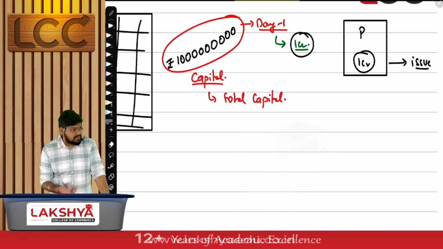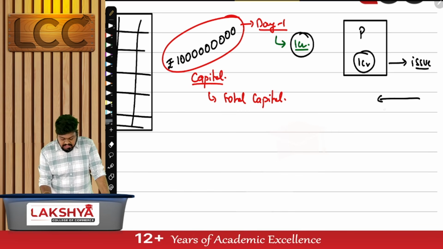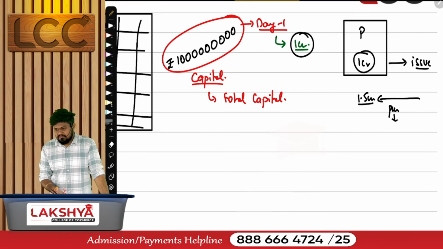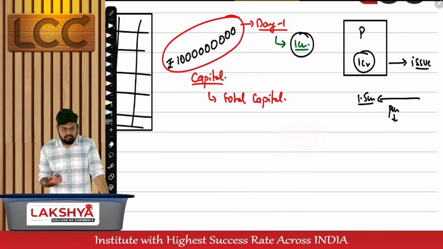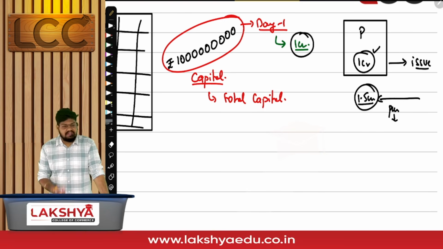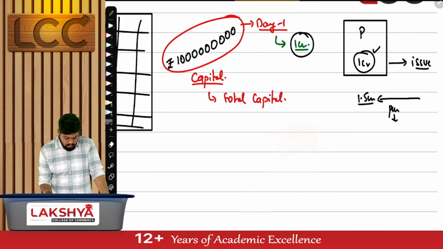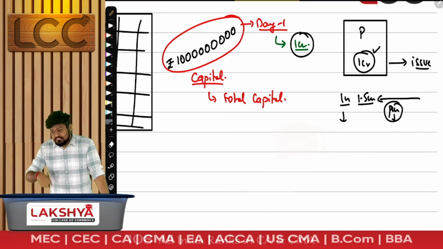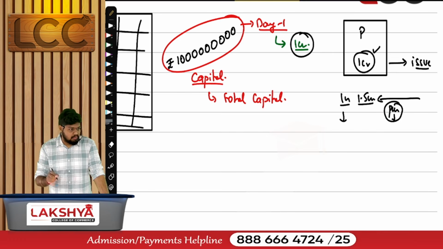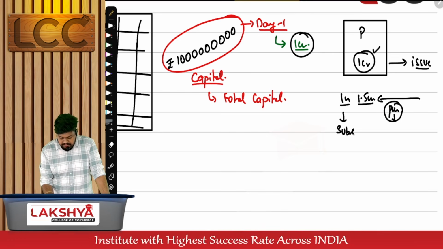Prospectus is being issued. Once it is issued, people will send their application forms and try to purchase it. If they have agreed to purchase 1.5 crores, can I sell them 1.5? Yes? No. I've only agreed to sell how much? I'm in requirement of how much? 1. Why would I accept 1.5 and have idle cash with me? I'll accept only 1. This 1 crore is called the subscribed capital. They made applications for purchase amounting to 1.5. But how much was purchased at the end of the day? 1. That 1 is called subscribed capital.